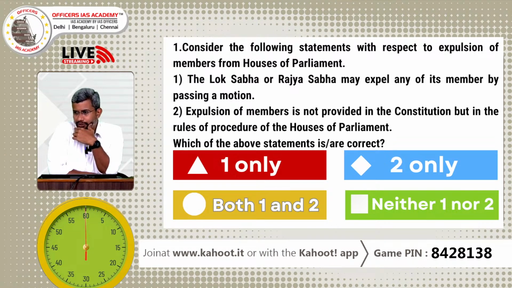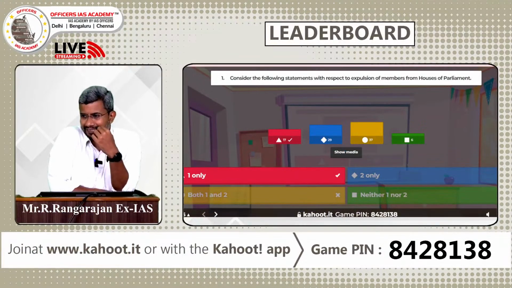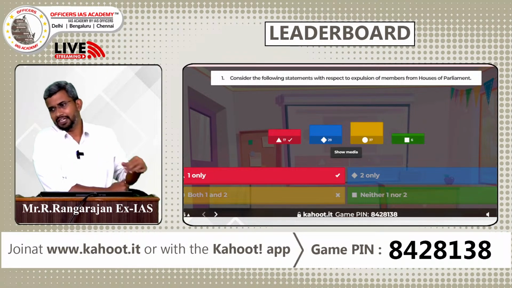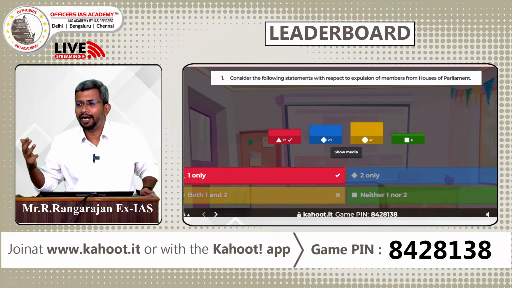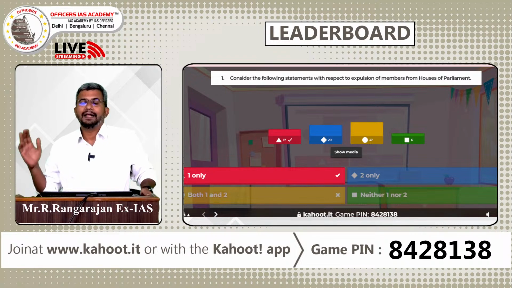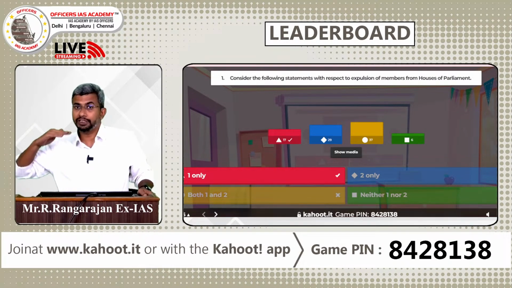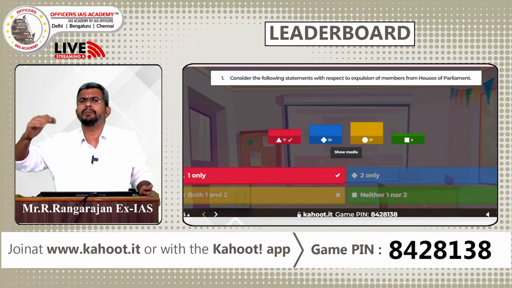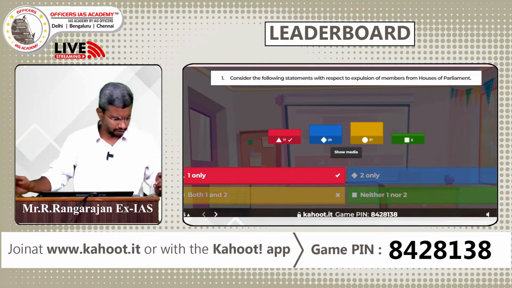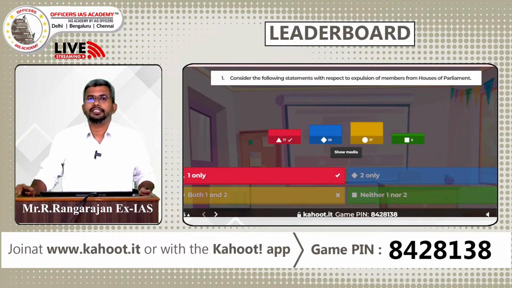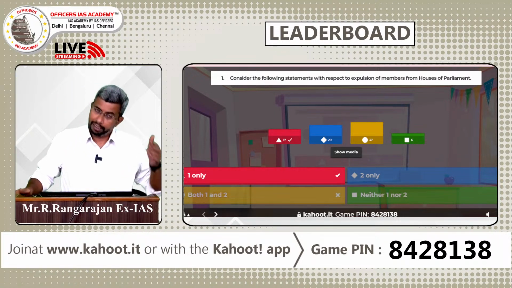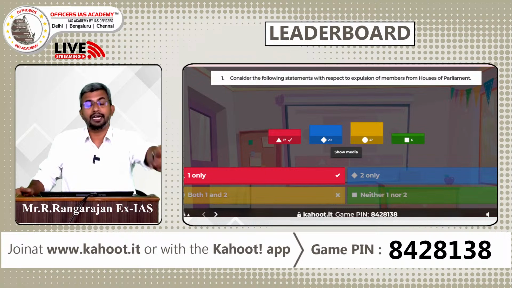So here we go. This is the score, and guys, 17 people have got it right. The answer for this is 1 only. Please remember, expulsion can be done by passing a motion. That is what happened with Mohua Moitra. She was expelled because of some wrongdoing that was found by the ethics committee. There were issues surrounding it. I had written a text and context article also for that. You can see it on my Twitter handle. It's discussed in the book also, and in the monthly current affairs of Polity Simplified, in the month of November or December, if I remember rightly.